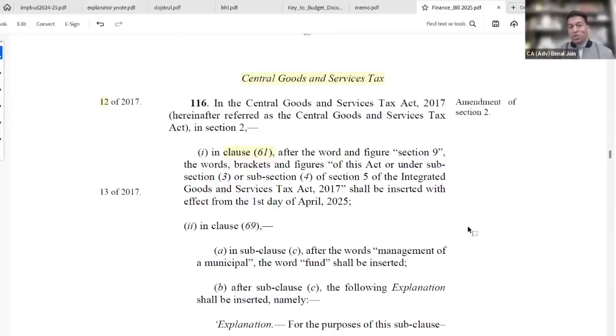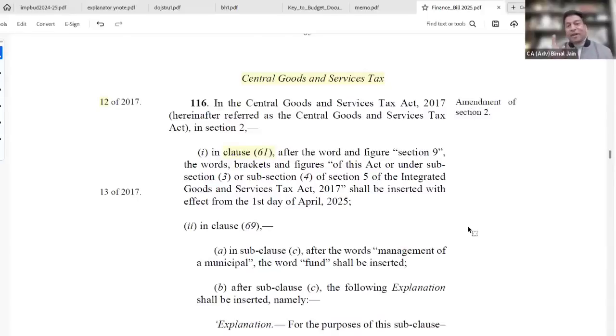So there are two important changes: section 2, subsection 61, and a corresponding change also being done under section 20 of the CGST Act. ISD can pay reverse charge on interstate supply of services, and then he can further distribute among the distinct persons under the same PAN number. So this is broadening, and effectively this is applicable from 1st April 2025. So you should be geared up. This is going to be compulsory.